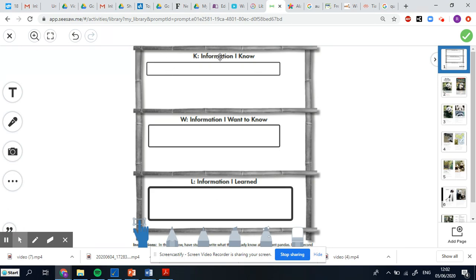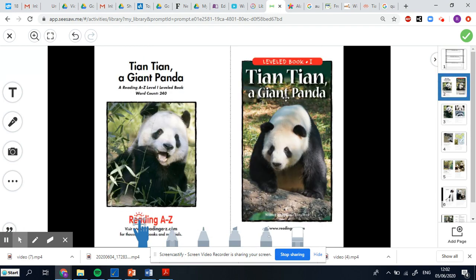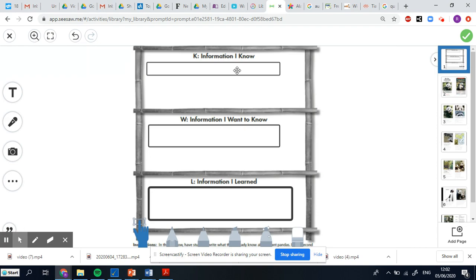So let's look at the first box. So K, information I know. So I need to think, okay, the story is about a giant panda. Do I know anything already about a giant panda? So in this box, I need to think, what do I already know about a giant panda? So I know pandas are black and white. Now you need to think yourselves in your activity, what else might you know about a panda? I'm not going to say any more because I want you to think, what do you know about a panda?